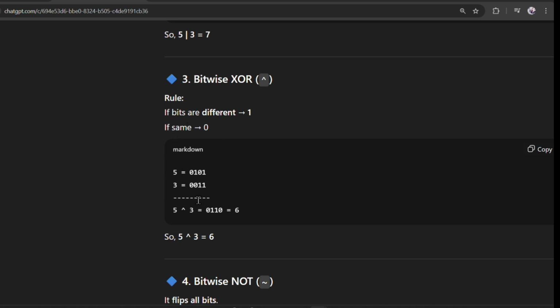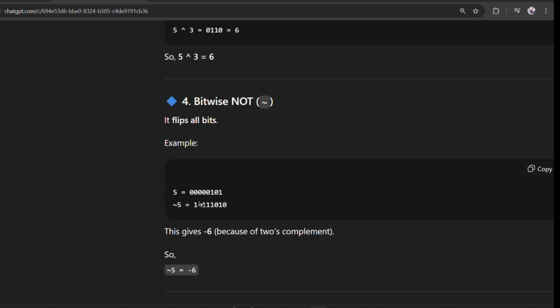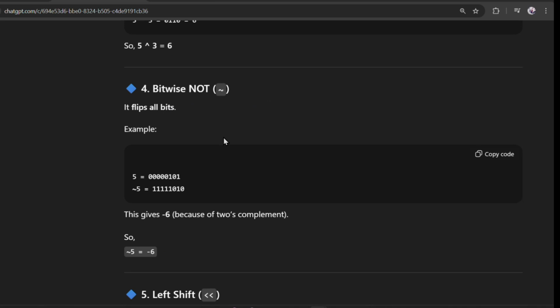Okay, now we'll go to bitwise NOT. In bitwise NOT, it flips all the bits. The flipping means reversing all the binary values. So 0 will become 1 and 1 will become 0.